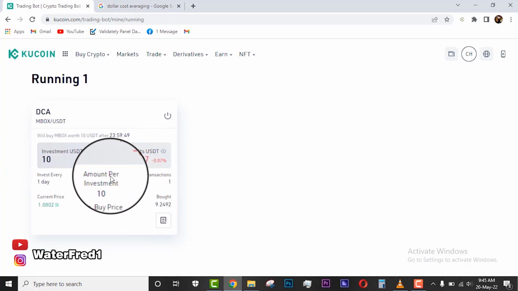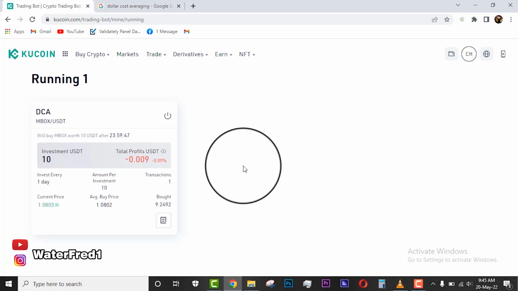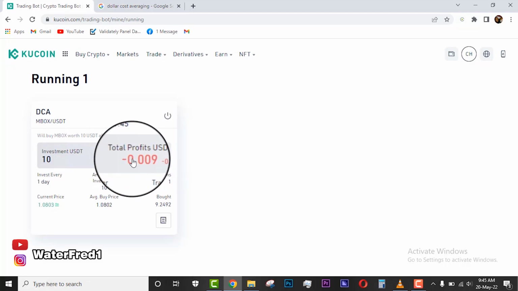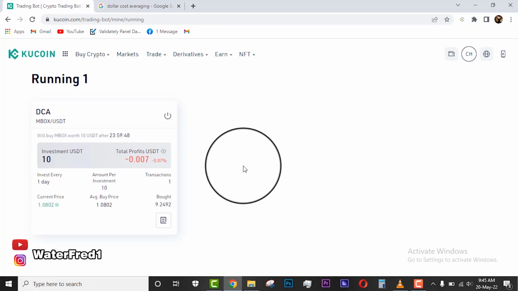Now, please don't be in a hurry when you do this. Sometimes you see that this thing is reading red. You can't leave this for 1 day or 2 days or 1 hour and you expect profit. Of course, you're not going to be in loss after the long term. Yes, just leave this to run. Just leave it to run for 7 days. At least leave it for a week or 30 days. You definitely see your profit.